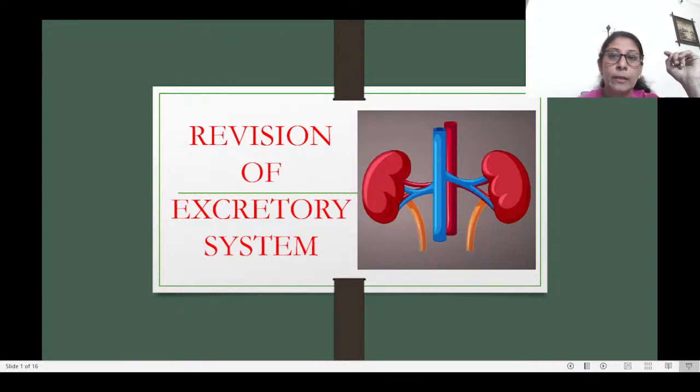Now if for some reason the kidney is not functioning properly, either due to some injury or due to any renal disease, if the kidney is not functioning properly and the reabsorption does not take place, or the filtration does not take place properly, in that case there is a renal transplant that is done, wherein a donor's kidney is given to an individual and the damaged or non-functional kidney is removed.